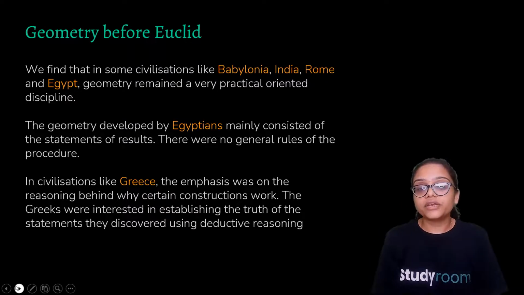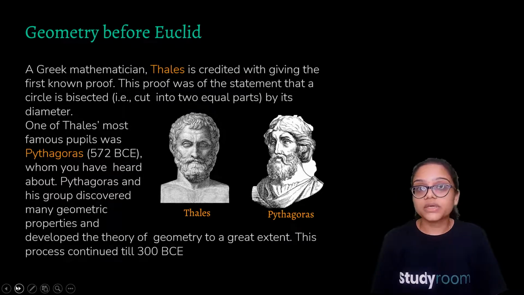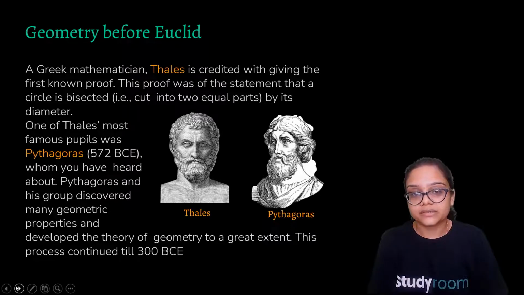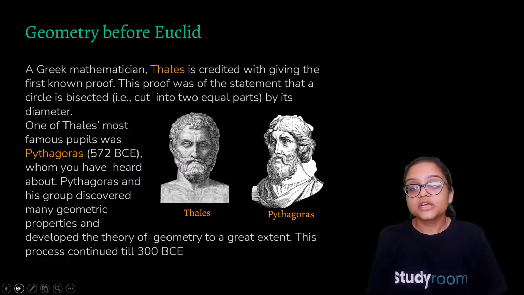Everyone has a different opinion about geometry. Now, what was Euclid's geometry? A Greek mathematician, Thales, is credited with giving the first known proof, and this proof was a statement that a circle is bisected, that is, cut into two equal halves by its diameter. I know it's funny to think now, like, yeah, it's obvious a circle has a diameter. But at that time, the person who invented this, which we think is very simple, was Thales. So just think of a person defining the definition of diameter, circle.